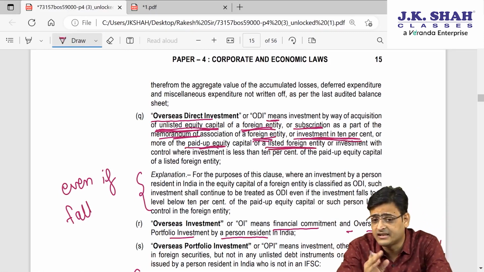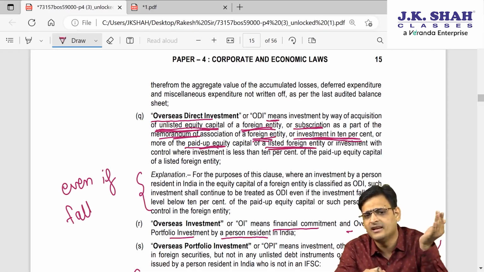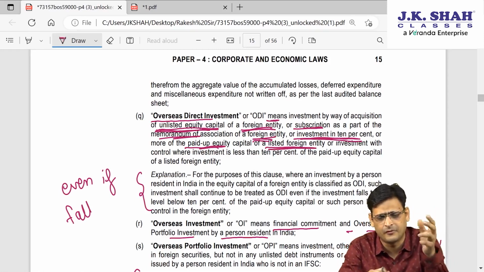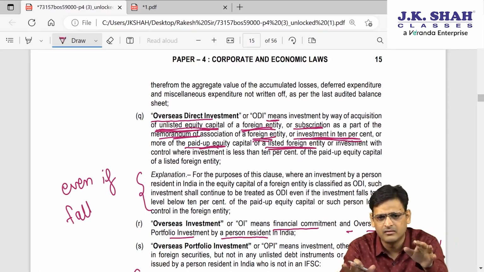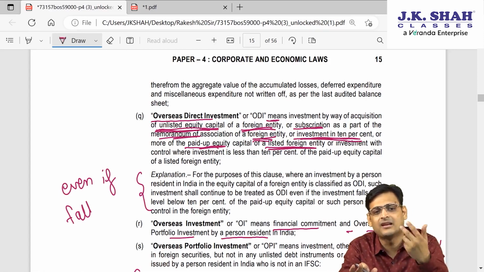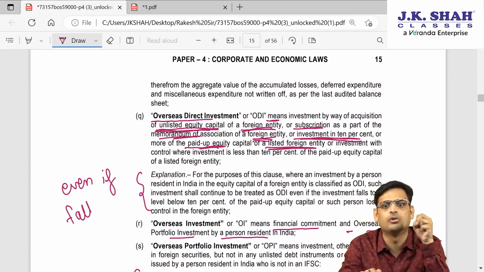See, if there is unlisted equity capital, any percentage will qualify, because normally in an unlisted company, if you are buying equity shares, it is usually a big percentage, but the criteria is not like that. ODI is more like taking ownership.